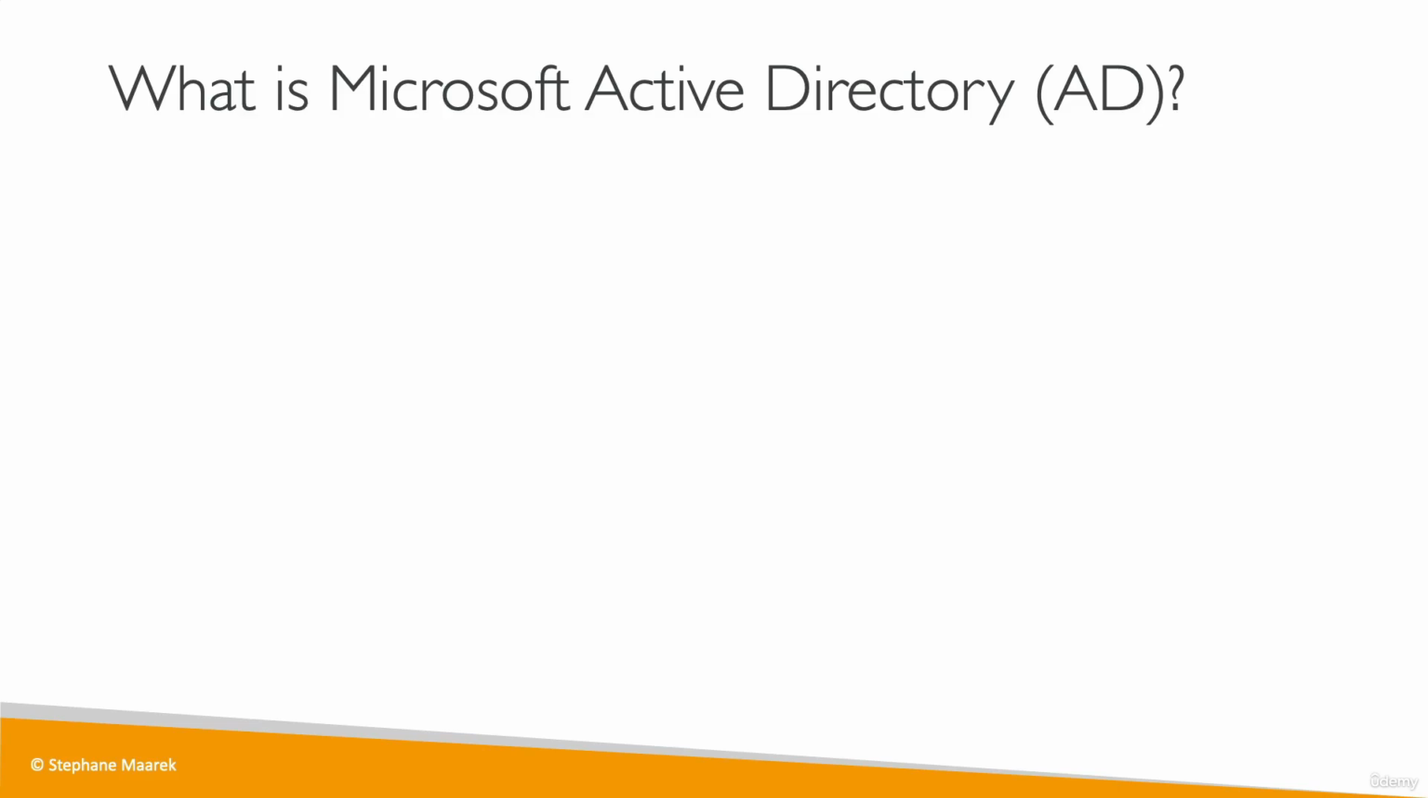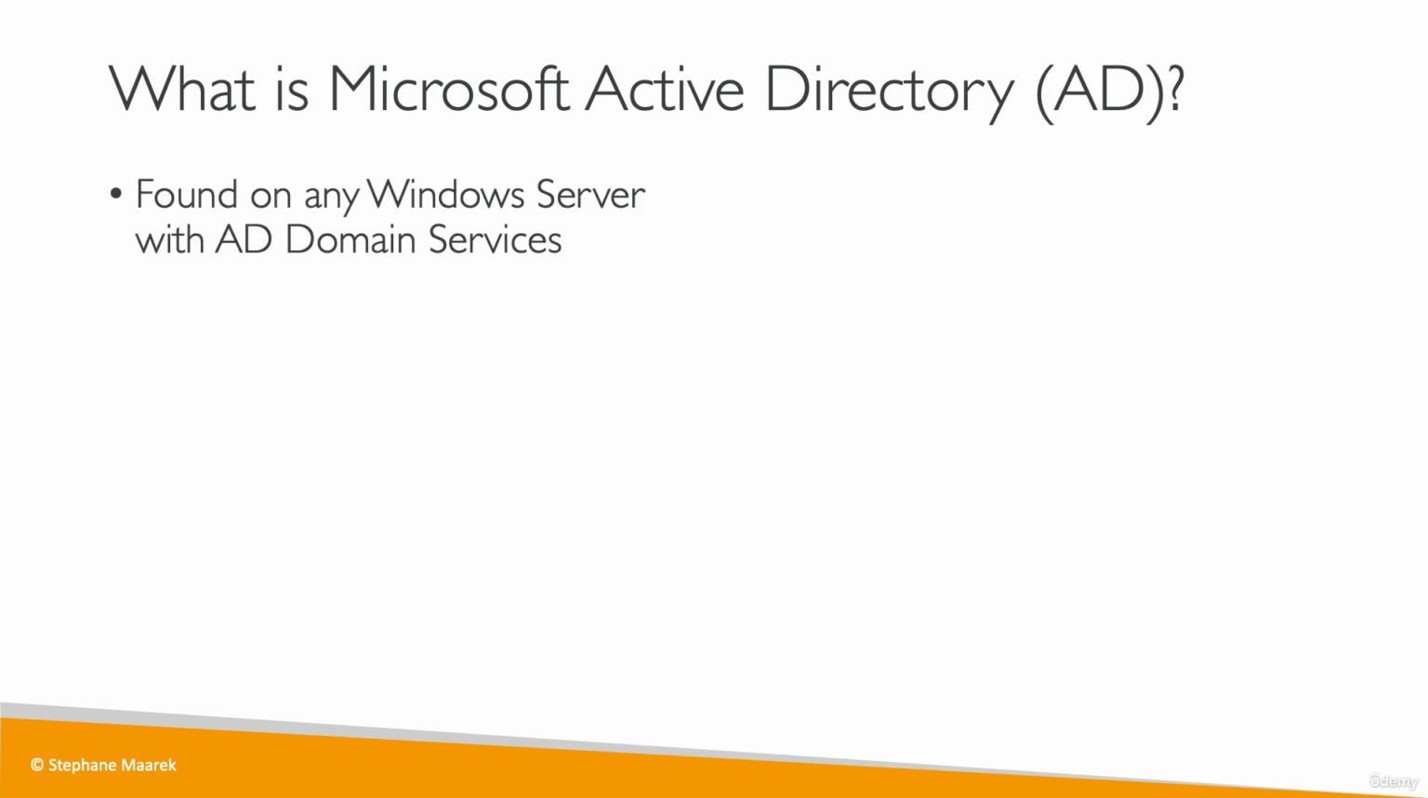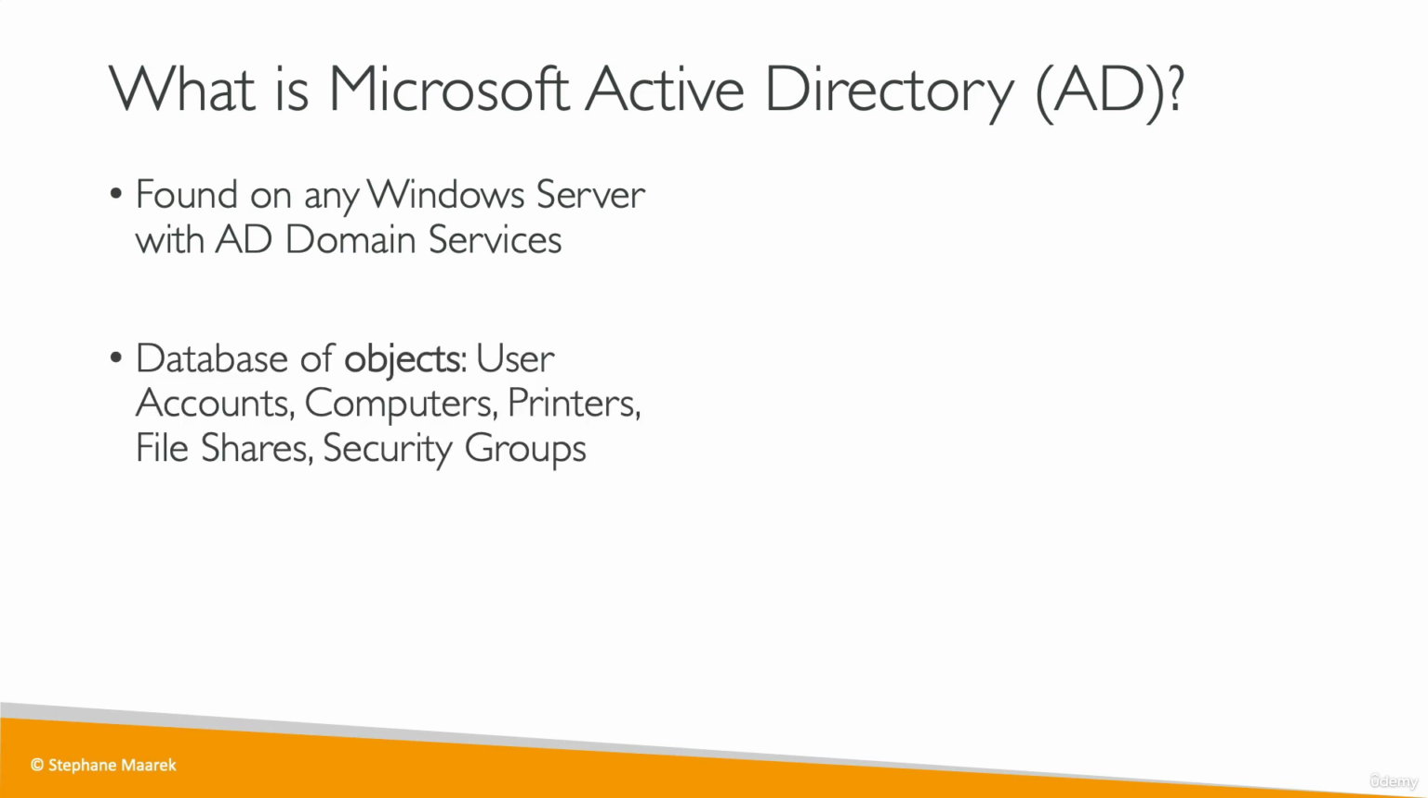So now let's talk about Microsoft Active Directory. And this is not AWS just yet, but I will get to it. So this is a simplified version, but Microsoft Active Directory, or AD, is found on any Windows server that has AD Domain Services. And it's going to be a database of objects, and these objects can be user accounts, computers, printers, file shares, security groups.